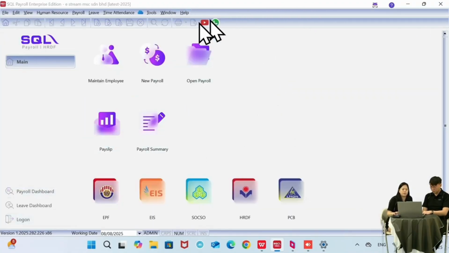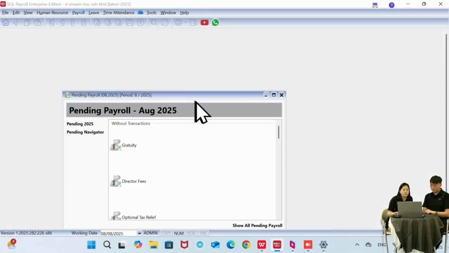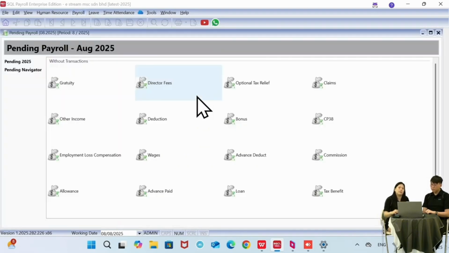Okay, so the next part is how to process the salary in the system. The main function is actually at the main screen here. So we have gone over maintain employee, right? So we have the new payroll, but before processing the salary, we have one part called pending payroll over here. If you have a few employees, then there is no issue. Your payroll process will be very simple and straightforward. But if you are a big company with many employees, just the HR process, just the salary key-in part will be very tedious, very time-consuming.